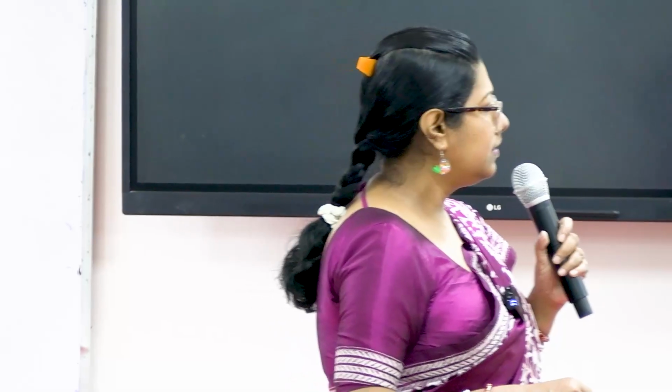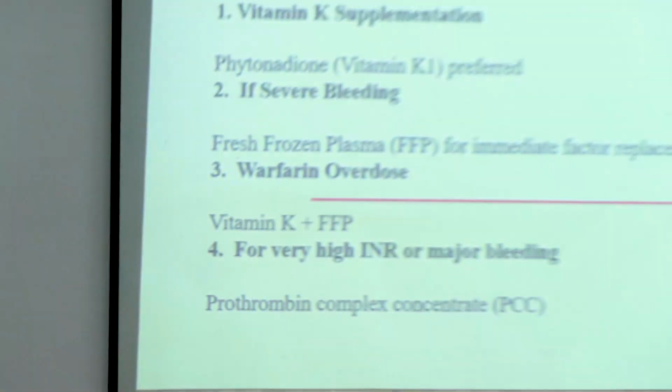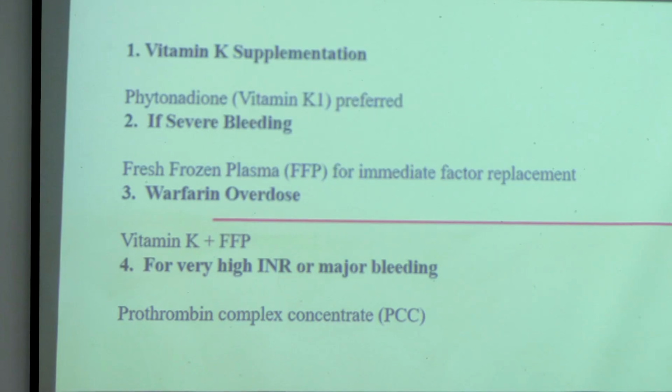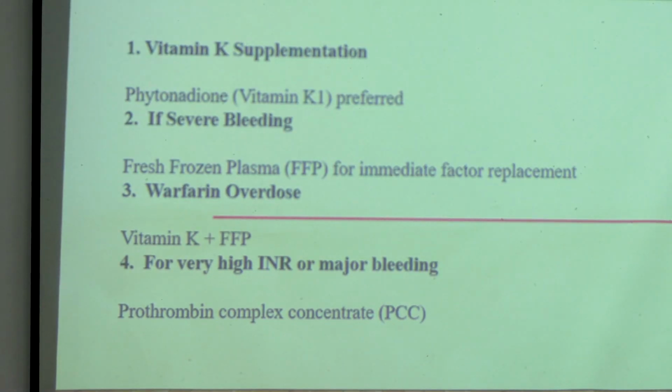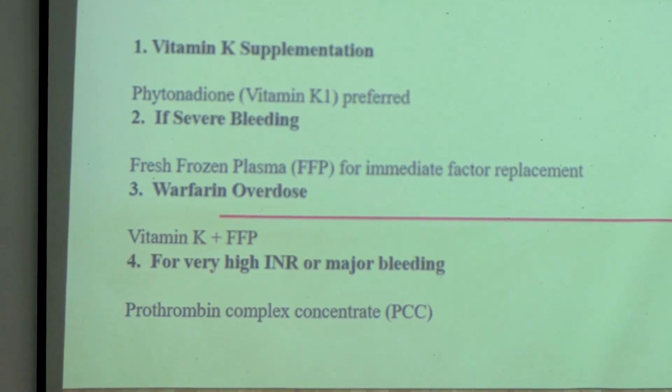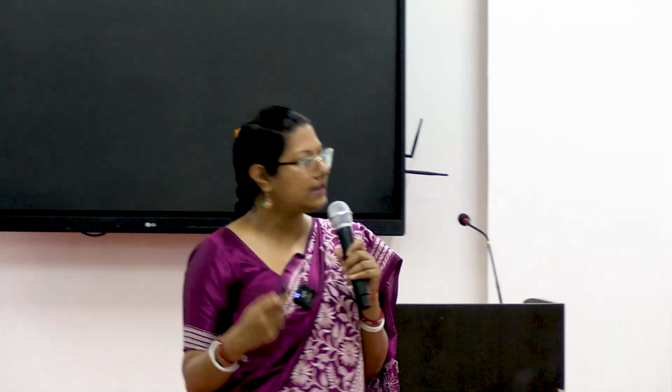Warfarin overdose means vitamin K is very low, because even in normal dose warfarin reduces vitamin K levels, and in overdose it will be very low. At that time we should give vitamin K injections as well as fresh frozen plasma. The INR will be very high in a patient who has received warfarin overdose. So for INR-high patients or any patient with major bleeding, there is another blood product, prothrombin complex concentrate, which contains factors 2, 7, 9 and 10 or more. That blood product can also be given.